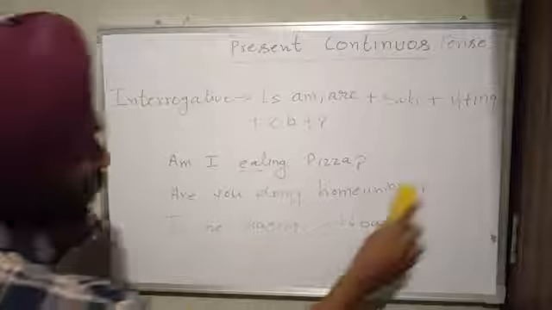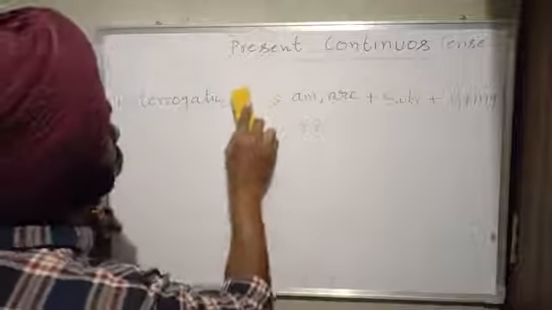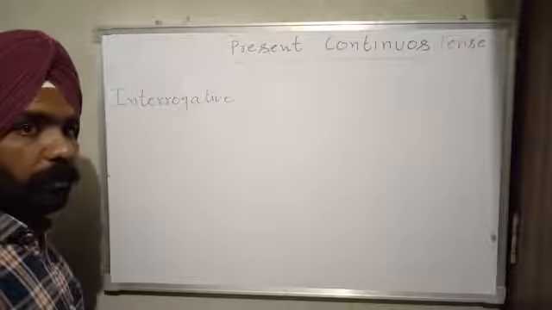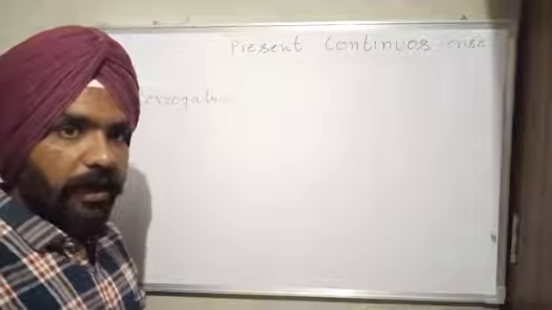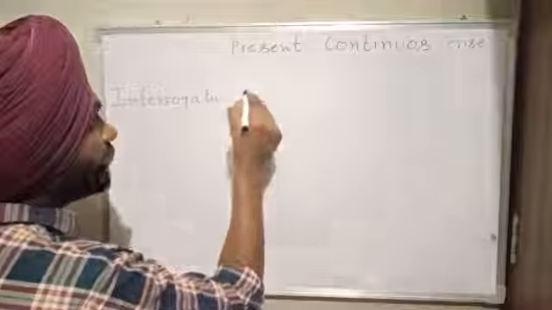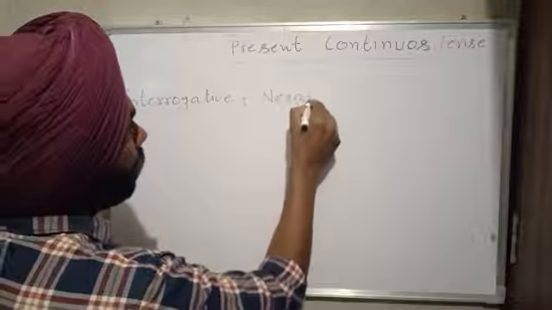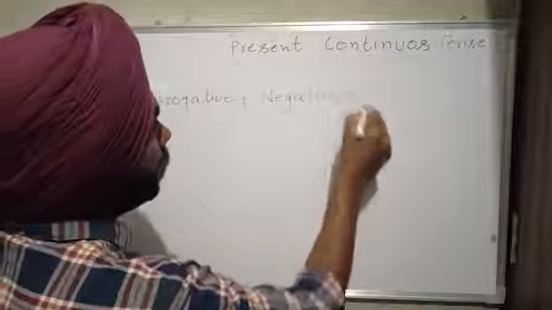Okay, now the last variation. The last variation is about when we use interrogative and negative in the same sentence. Interrogative negative.